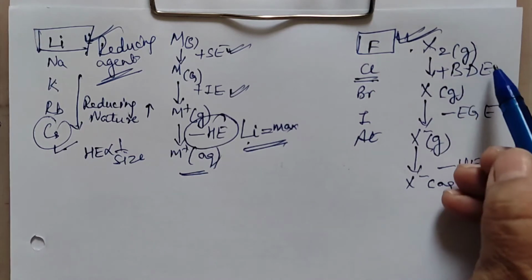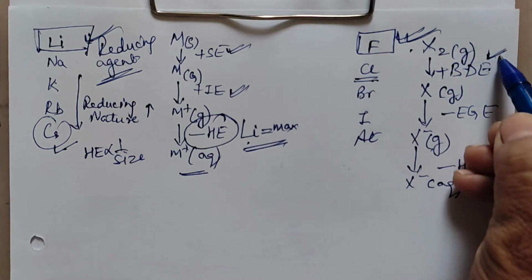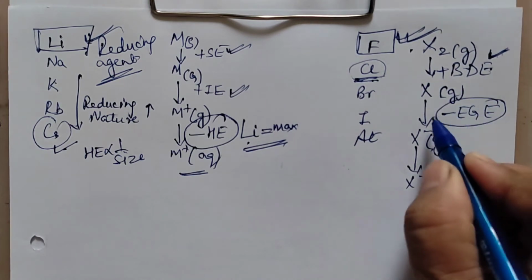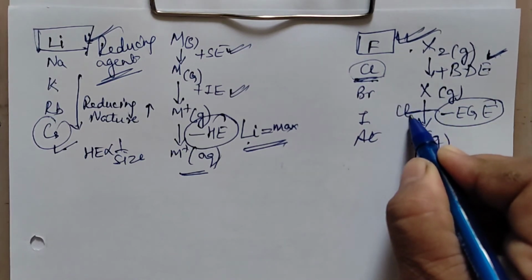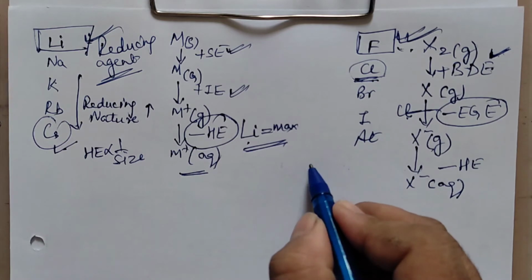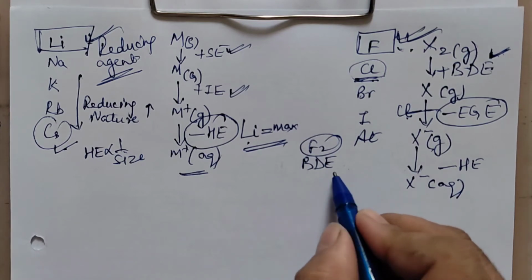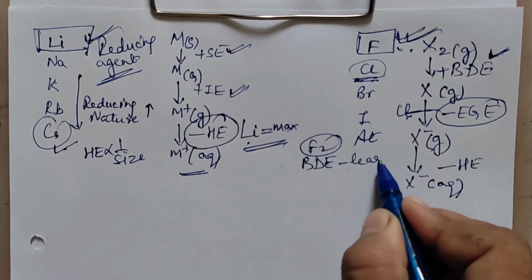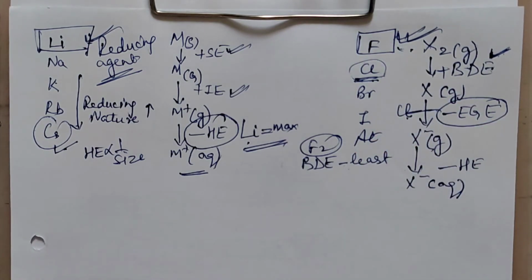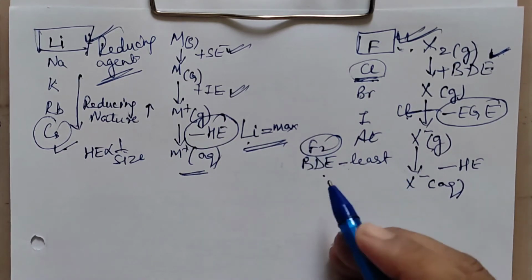We say that this bond dissociation enthalpy for fluorine is less. Here fluorine is the least. Only one positive point for chlorine, that is the electron gain enthalpy. This is only maximum for Cl. But for fluorine, the bond dissociation enthalpy is least. So what two reasons will you write? Bond dissociation enthalpy for fluorine, positive points I am writing. Bond dissociation enthalpy for fluorine is the least out of these two, fluorine and chlorine, not otherwise. Otherwise we are going to study in class 12, right? Iodine is the least. Bond dissociation enthalpy of fluorine is lesser than chlorine, that way you can say.